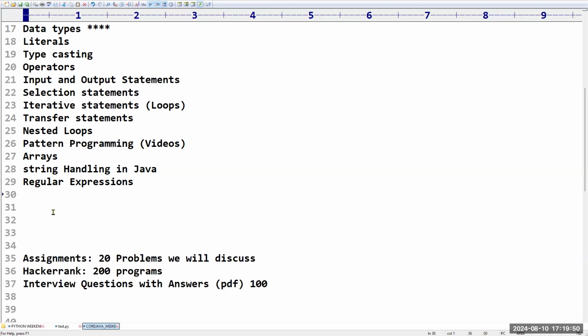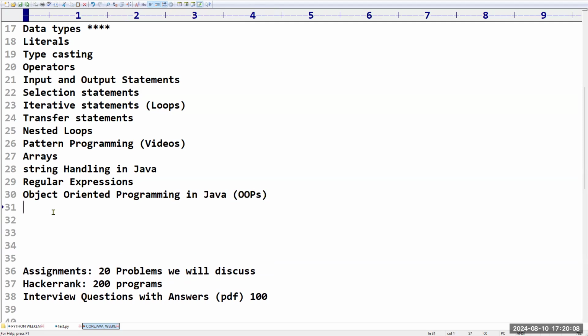Next, after completion of this regular part of the syllabus, we have a very, very important thing: object-oriented programming in Java. Some people use the word OOPs for object-oriented programming. How to create a class, how to create an object, what is meant by inheritance, polymorphism, data abstraction, and n number of things are there. We are going to discuss in detail all of object-oriented programming in this.